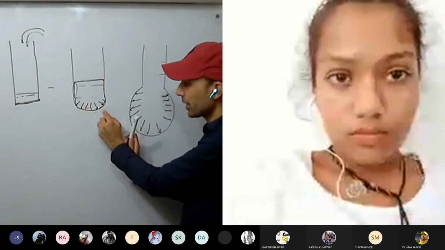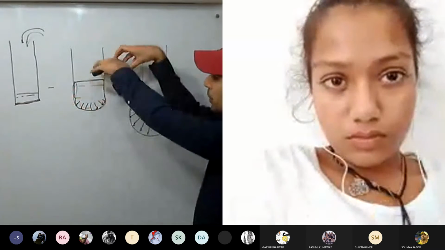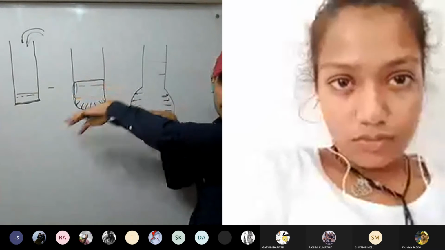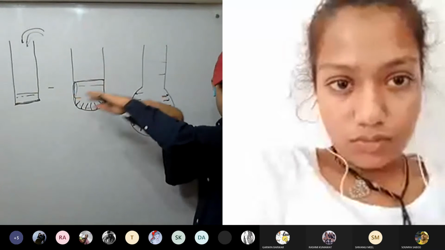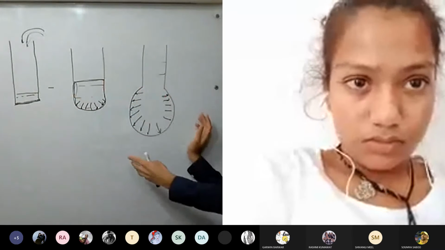At every point, pressure is increasing. The more the pressure, the more it starts to bulge, like it is happening here. The water is pushing the membrane. Pushing means applying pressure on the walls of the membrane, and the membrane starts to bulge more and more.